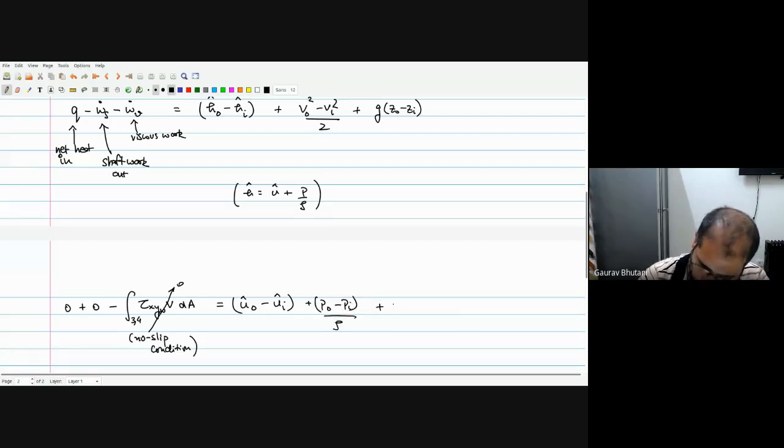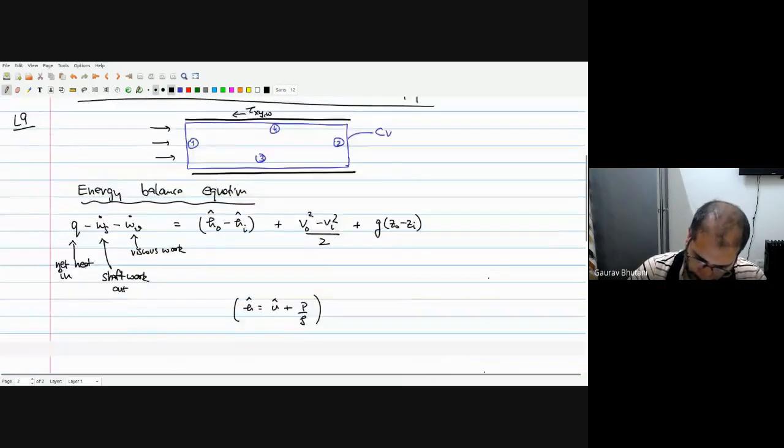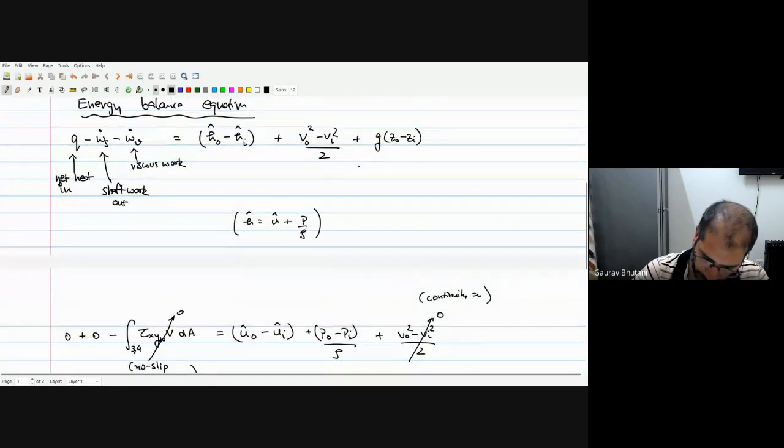And then you see the velocity term. Now the velocity term, (V out squared minus V in squared) by 2, is 0, because V out is equal to V in. That's from the continuity equation. So at boundary number 1 and boundary number 2, you have the same velocity distribution. Yeah, we're talking about the average velocity here. So we don't see any change in the dynamic head.